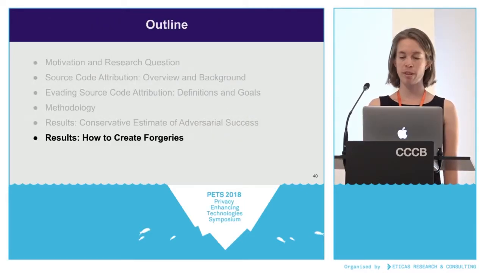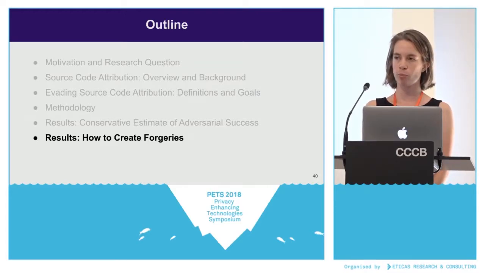Okay, so we've shown that forgery is definitely possible, even when the adversary is not an expert and when the classifier performs really well on non-adversarial data. Now we're going to look at how these forgeries were created so we can start to talk about how to make a classifier that's more difficult to fool.